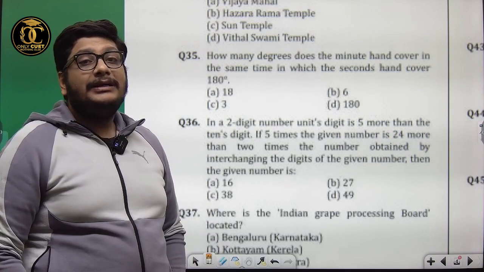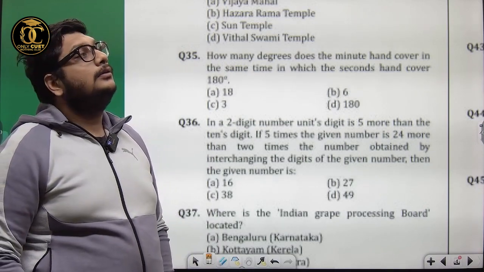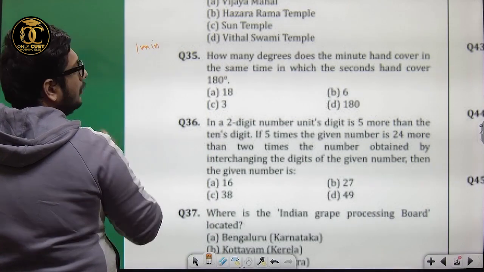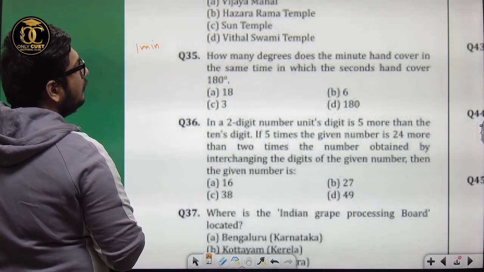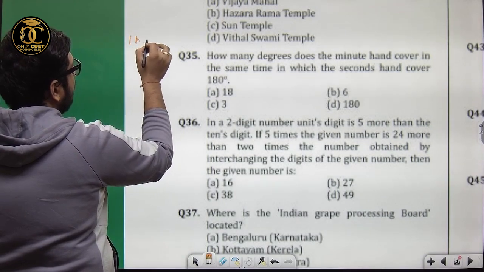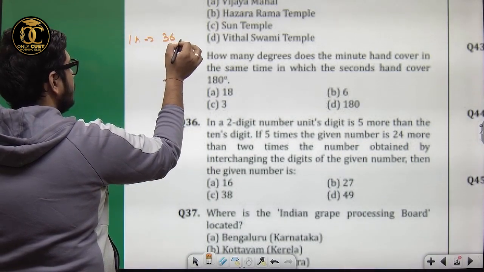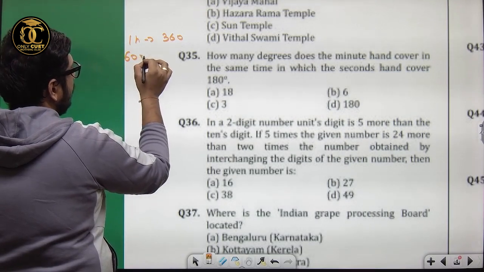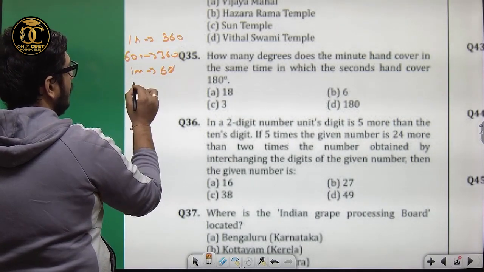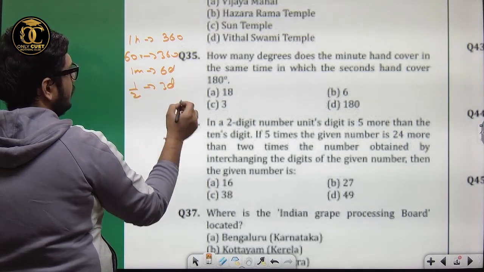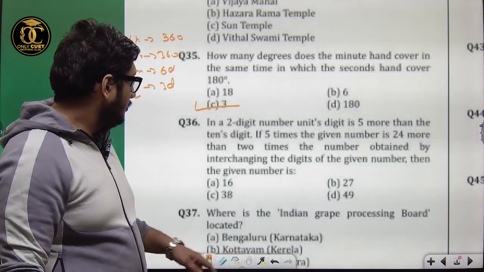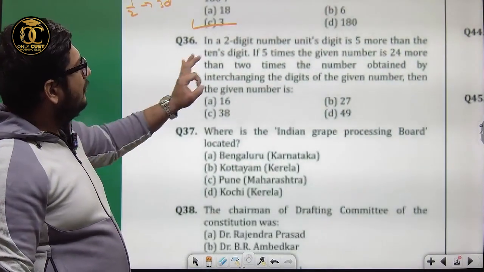In 1 hour, the minute hand covers 360 degrees. 60 minutes is 360 degrees, 1 minute is 6 degrees, half a minute is 3 degrees. Clear? This is a very interesting question.